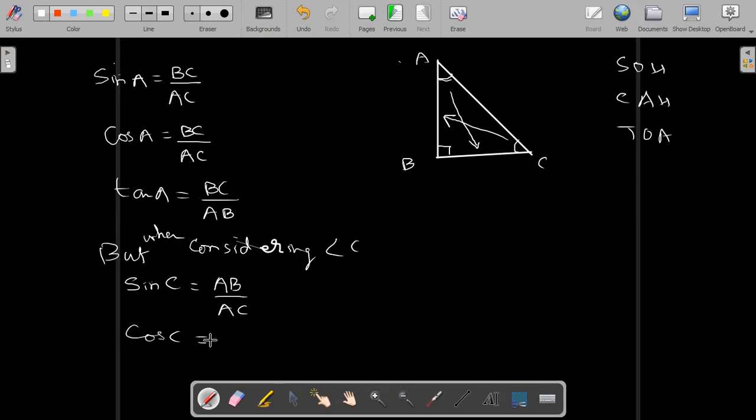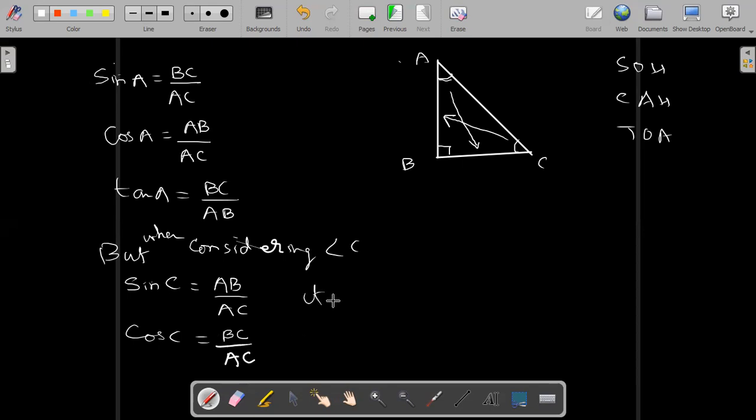Cos C will be equal to adjacent upon hypotenuse; for angle C, the adjacent side is BC, so BC upon AC.